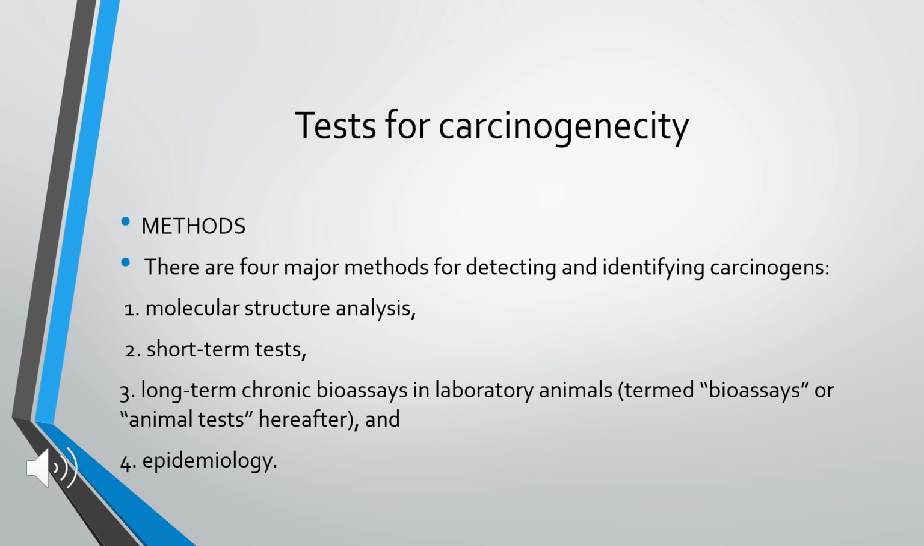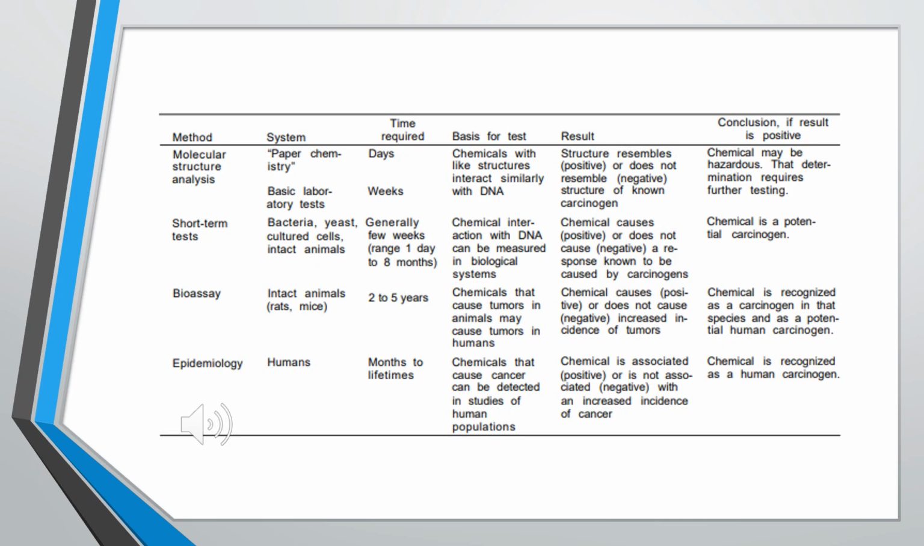So how can we test carcinogenicity? There are 4 methods. Molecular structure analysis, depending upon the structure of that particular chemical or drug. Short-term test, long-term test and epidemiology. Short-term and long-term tests check over a short period and a long period. Epidemiology is conducting studies on various people who have cancer. So this is the overall review of the 4 methods.